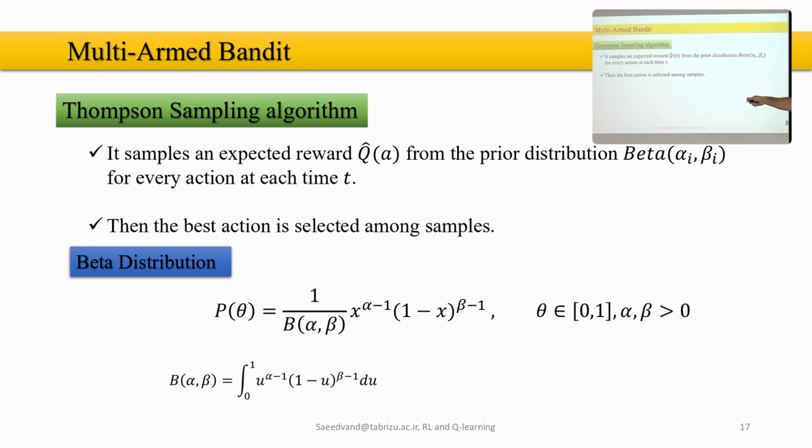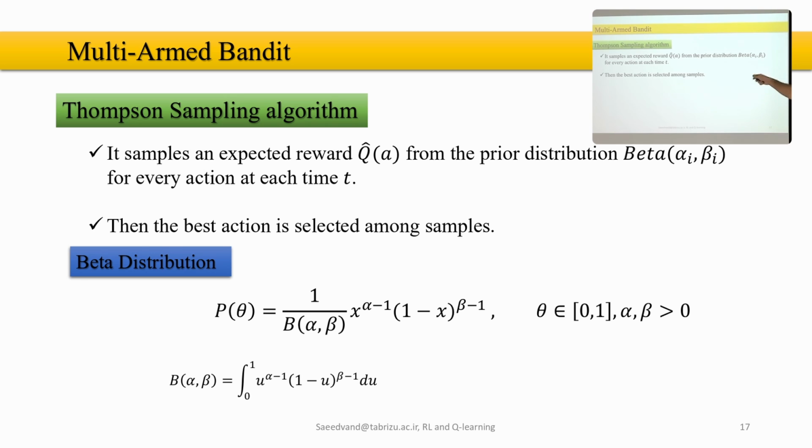So Thompson sampling actually samples an expected reward Q hat of A. Whenever you see a hat in machine learning, it means expected or estimated.